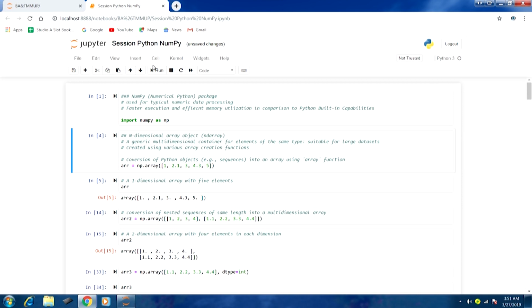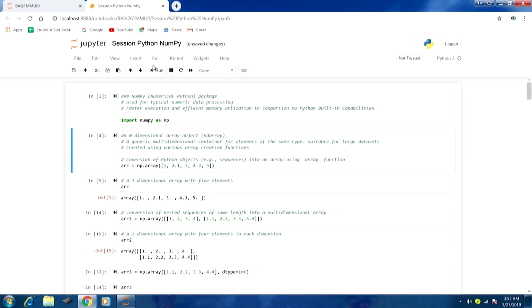One of the important aspects of this package is the n-dimensional array object, ndarray. This object is really useful for data processing because it can very efficiently store large data sets and be used to perform operations on those data points. It is a generic multi-dimensional container for elements of the same type.